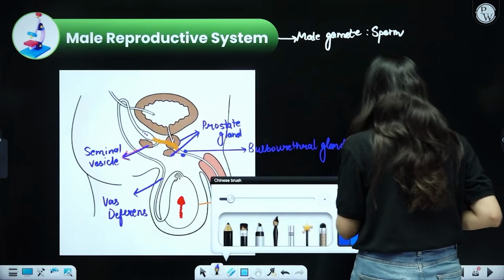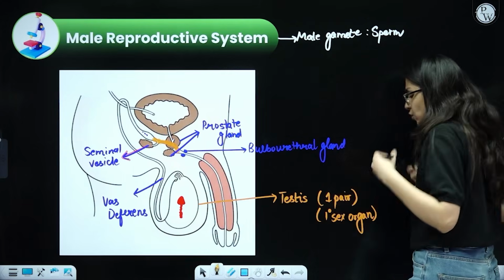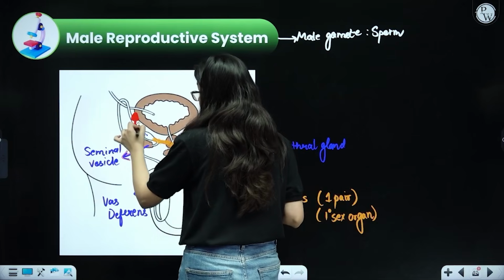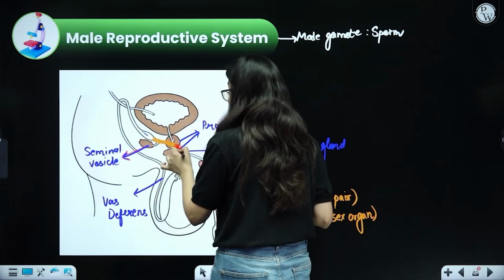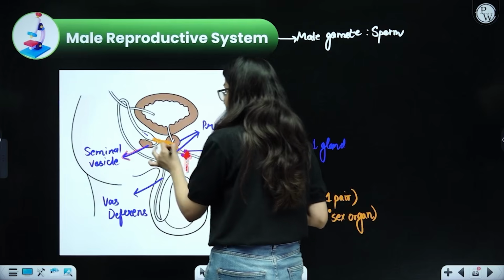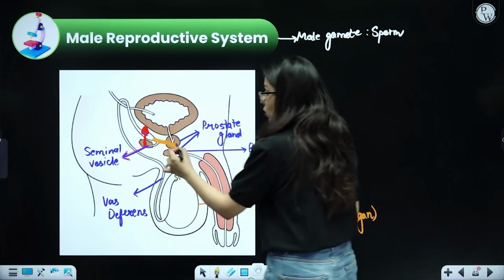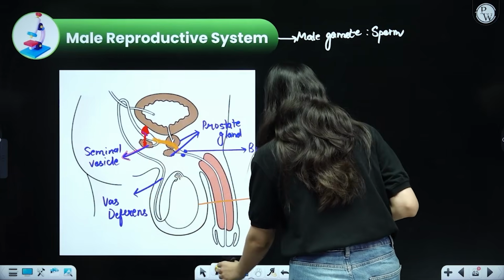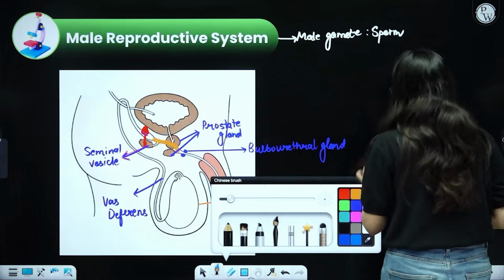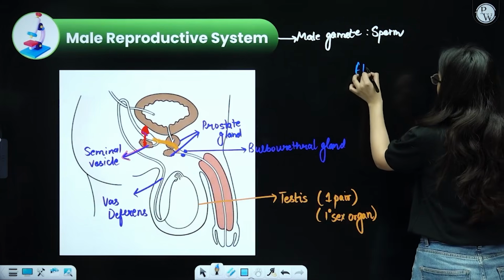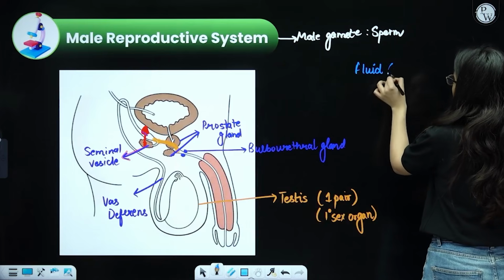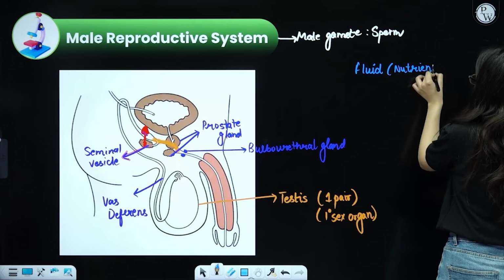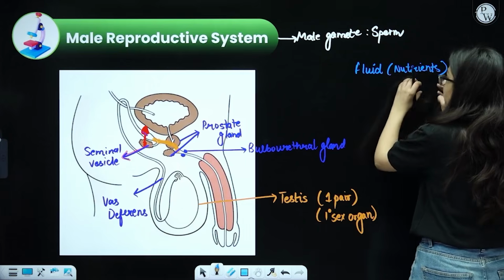This fluid, beta, has lots and lots of food for the sperm, because the sperm has to move through all these ducts, and then it has to come over here. It also has to move outside the male body. So it requires some energy. So all these glands, seminal vesicle, prostate gland and bulbourethral glands, produce a particular kind of fluid, and this fluid is extremely rich in nutrition. This nutrition will provide energy to the sperm.